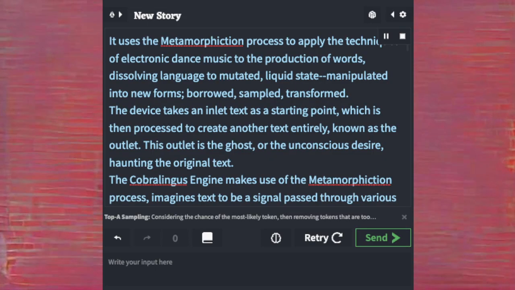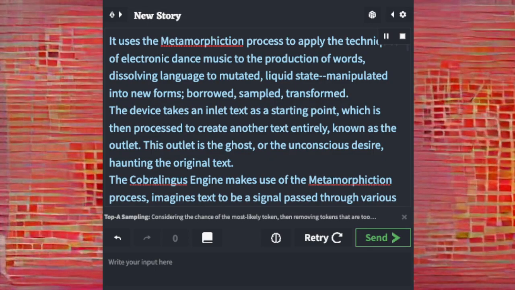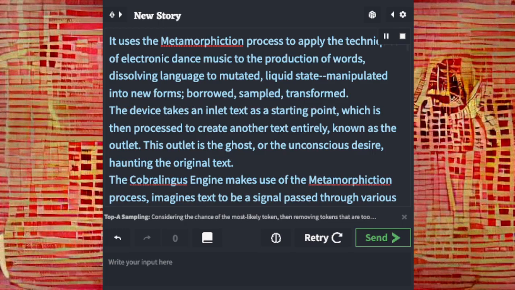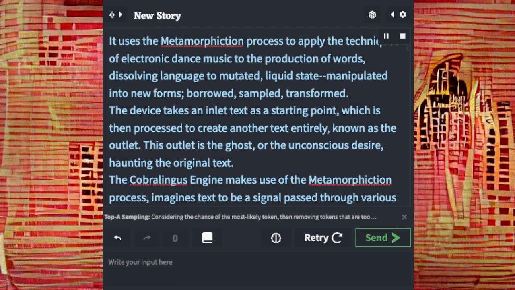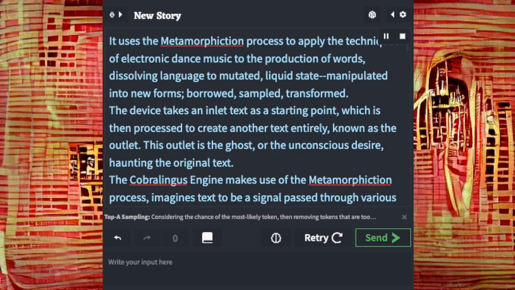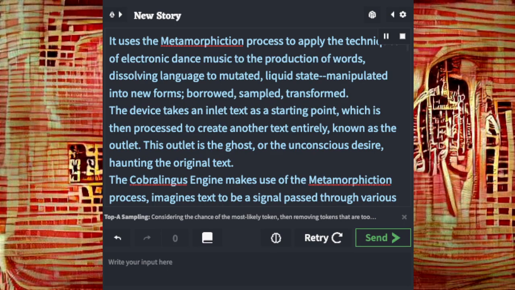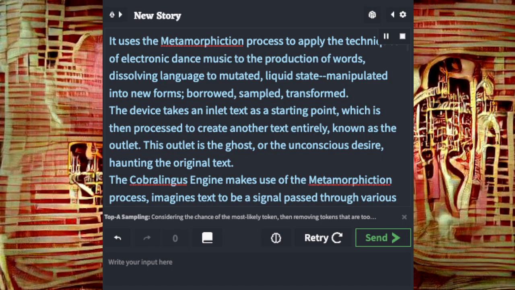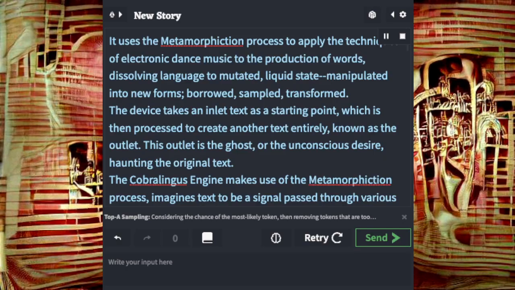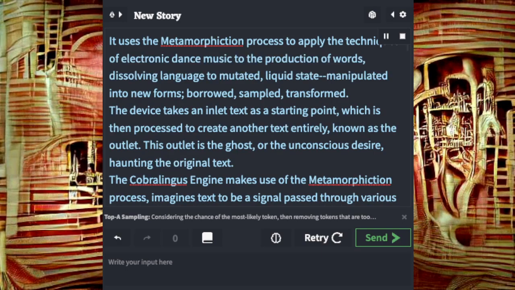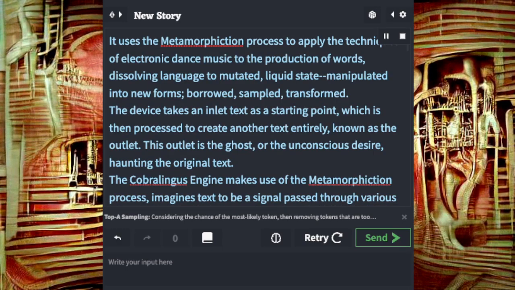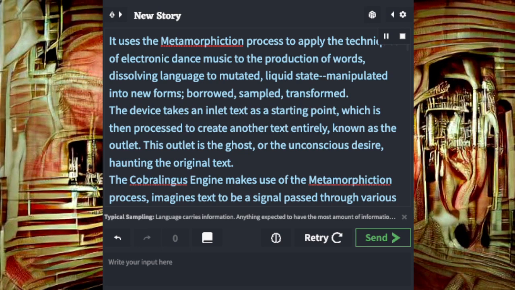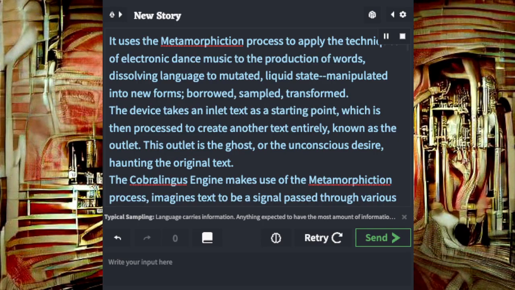The Cobralingus engine makes use of the metamorphiction process, imagines text to be a signal passed through various filter gates, each of which has a specific effect upon the language. Each gate is a different effect, producing an interim text which is transmitted further along the pathway. The words can undergo many changes until, finally, the outlet text is created. Cobralingus will create new filters to store in-world info.